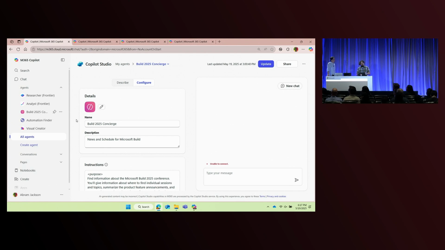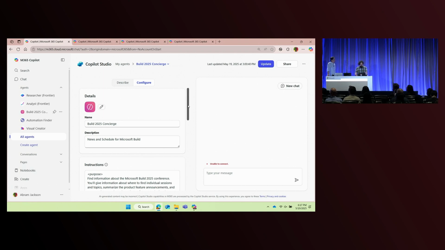Opening up now is our brand new interface to Agent Builder, designed to be native here in Copilot and integrated very simply.